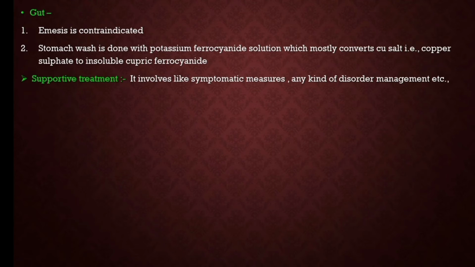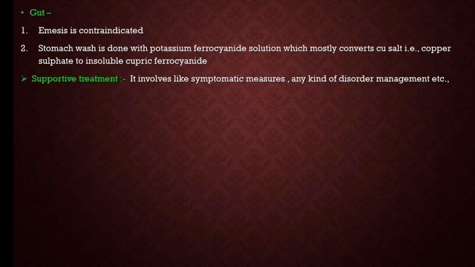What this potassium ferrocyanide will do is convert the copper salt. For example, if copper sulfate is ingested by the patient, then this potassium ferrocyanide solution will convert the copper sulfate to insoluble cupric ferrocyanide. Then it will be less toxic and it will be removed by the stomach wash procedure.